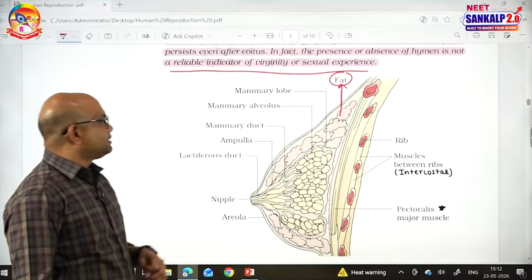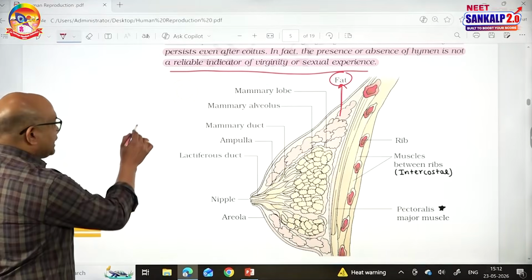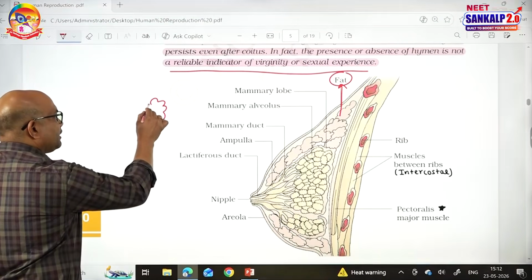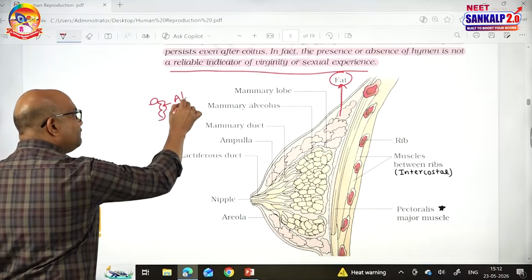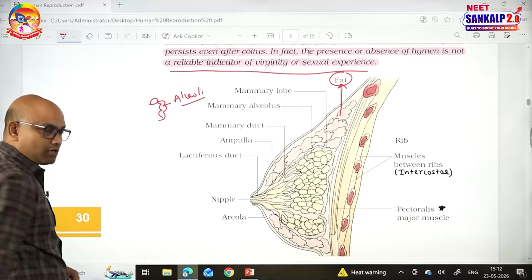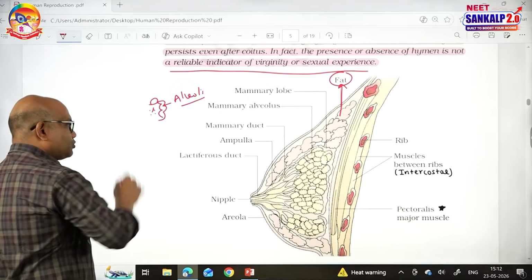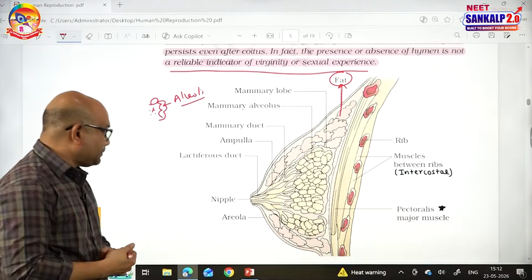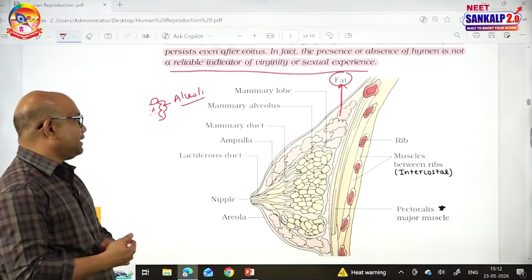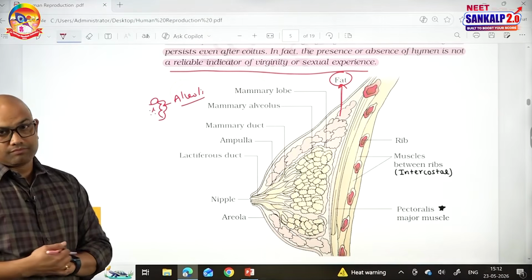Each mammary lobe consists of clusters of cells for the secretion of milk. They are called alveoli. In the alveoli, milk is temporarily stored in the alveolar cavity. From there, the milk will be collected into the mammary tubules.